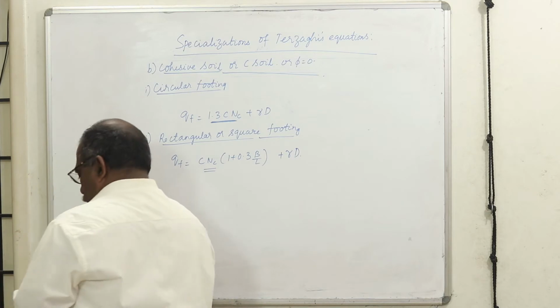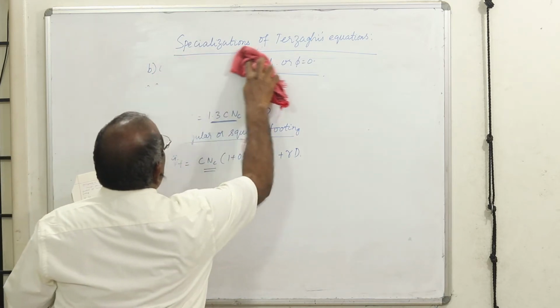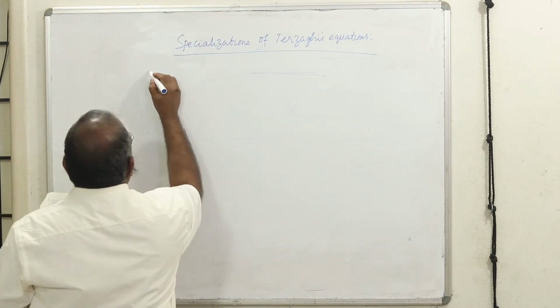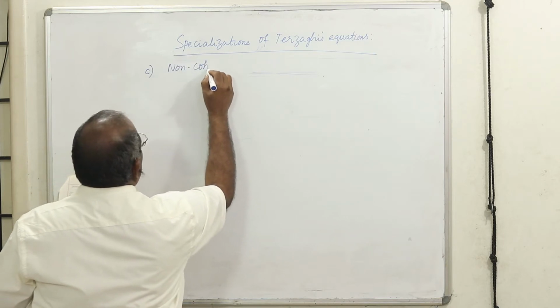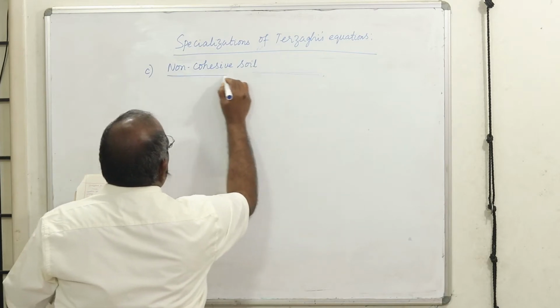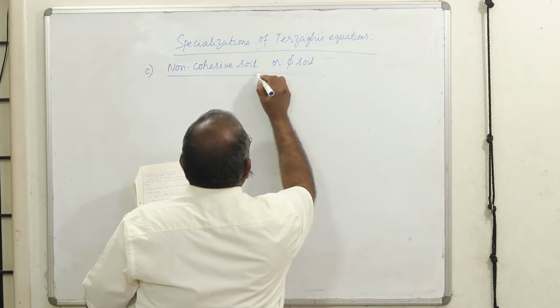Then when you have a purely friction soil, the third variety, when you have only a non-cohesive soil, or a phi soil, what happens?